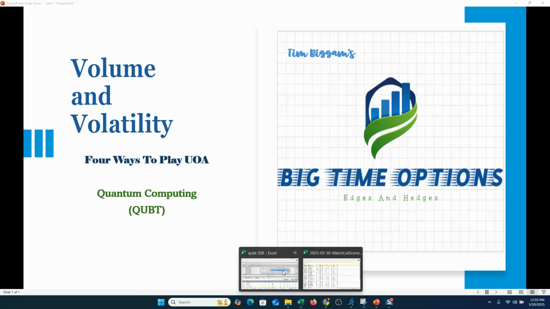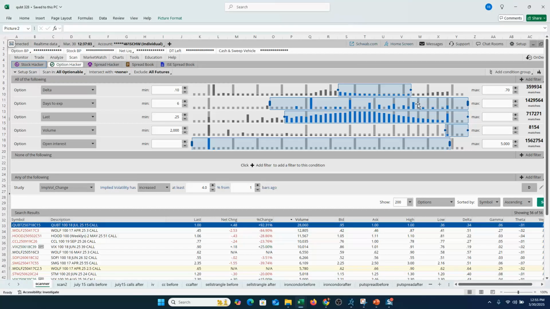First of all, here is the scanner that I built on the Thinkorswim platform, one of the ones I use, showing Friday's unusual option activity where we have a pop in implied volatility. So again, looking for the inputs, screening out for unusual option activity, and then adding that important has to increase implied volatility. So top of the list, actually, quantum computing, QUBT, the July 15 calls with over 28,000 trading, so certainly big option volume.